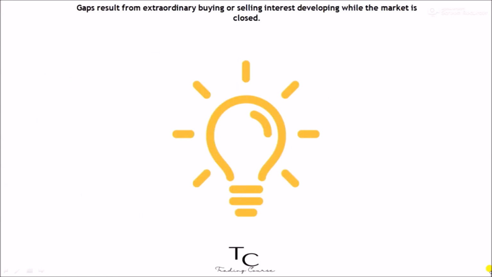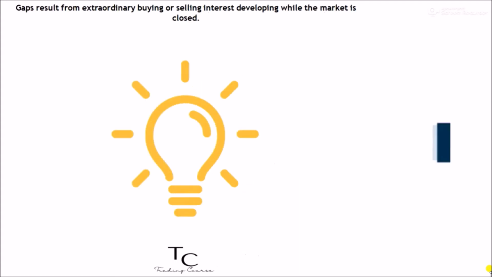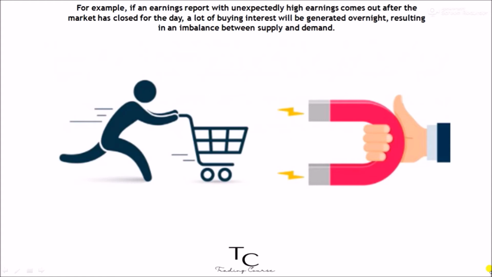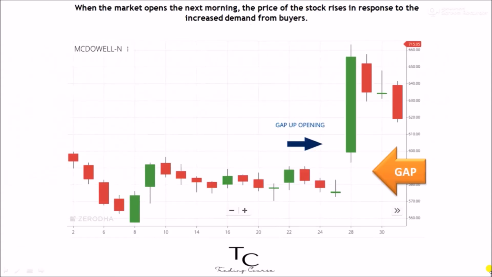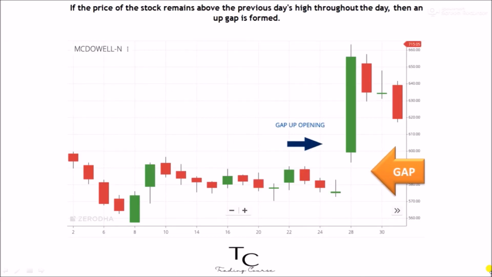Gaps result from extraordinary buying or selling interest developing while the market is closed. For example, if an earnings report with unexpectedly high earnings comes out after the market has closed for the day, a lot of buying interest will be generated overnight, resulting in an imbalance between supply and demand. When the market opens the next morning, the price of the stock rises in response to the increased demand from buyers. If the price of the stock remains above the previous day's high throughout the day, then an up gap